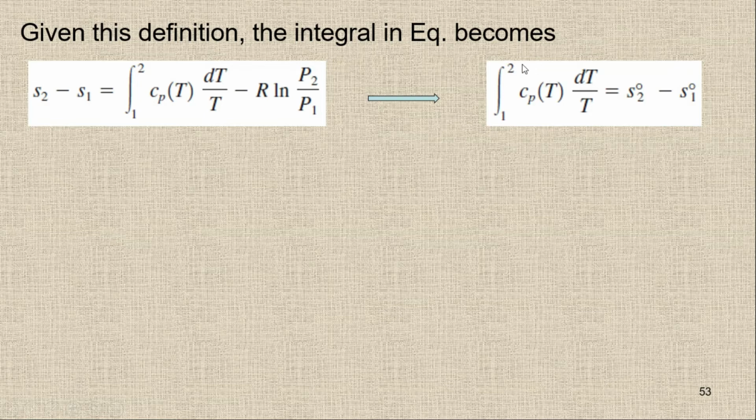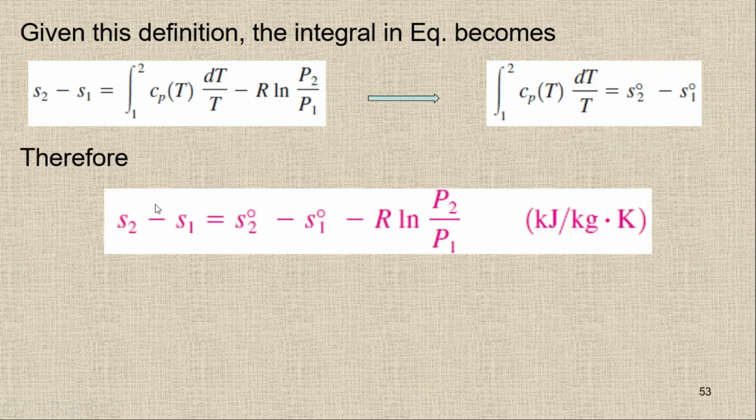So I put S2 naught minus S1 naught here, and then I get the equation like this one. The entropy change is S2 naught minus S1 naught minus R ln P2 upon P1, in kilojoule per kilogram Kelvin. This is the entropy change when we are using the exact analysis, or the variable specific heat values.